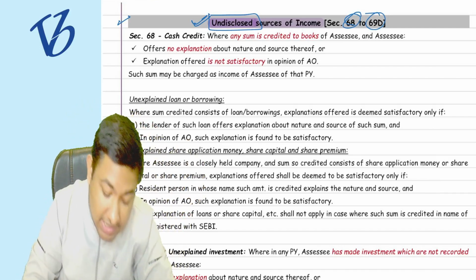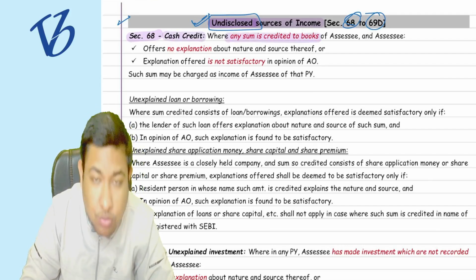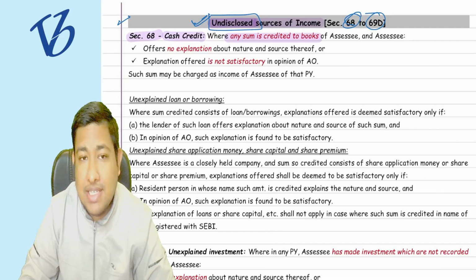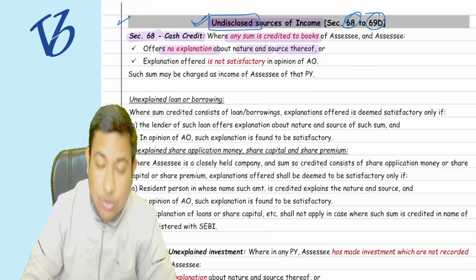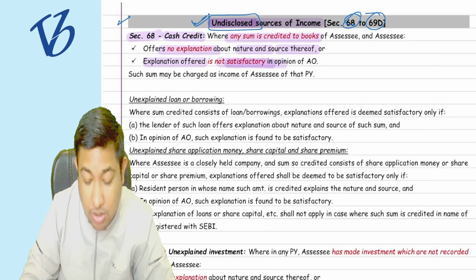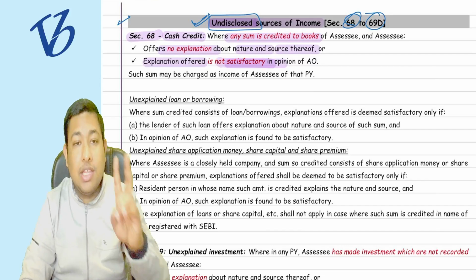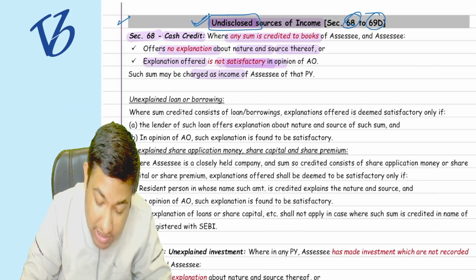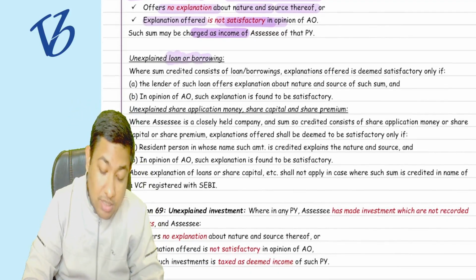Okay, now section number 68, that is a cash credit, which says that where any sum is credited to the books of the assessee, and the assessee has no explanation about the nature and source, or the explanation he provides is not satisfactory to the AO, then it is going to be chargeable as the income of the assessee. Understood?